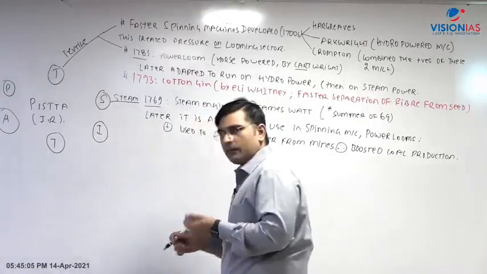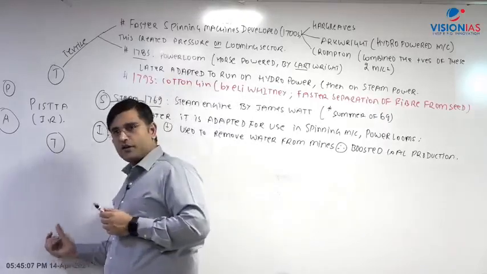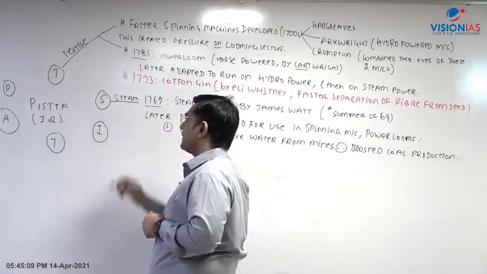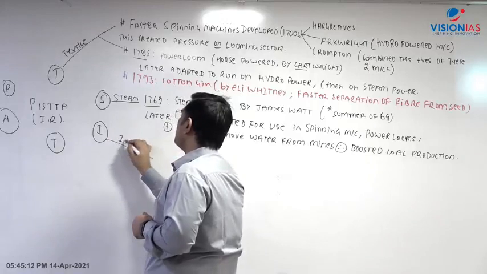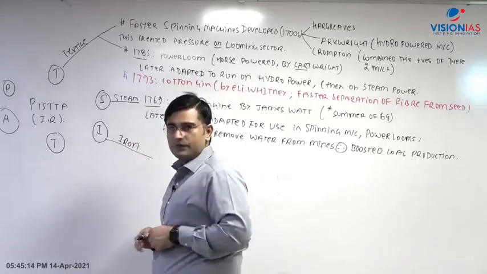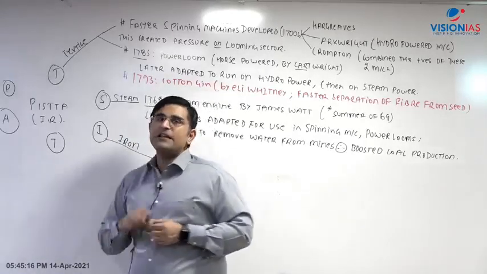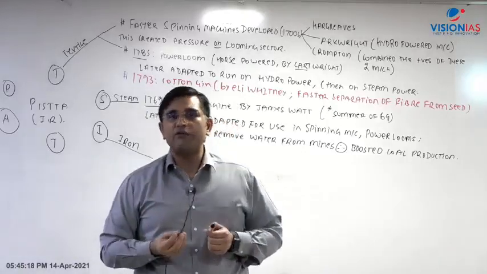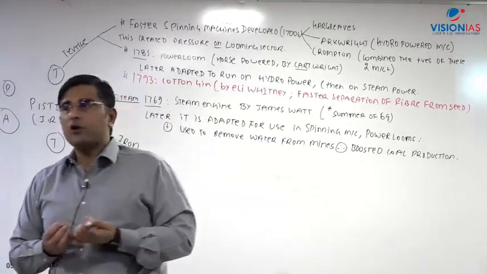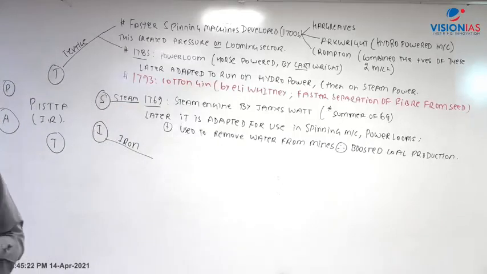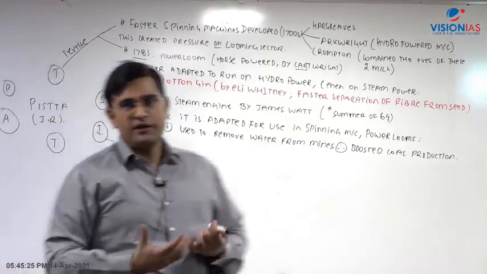We'll be talking further about steam engine when we talk about the transport sector, right? So the story is not complete with respect to steam. Then the third component comes, it is your iron and steel sector or iron sector. So I stands for iron. So basically iron and steel sector is very, very important for manufacturing of machines. And what do you need? You need mass production of steel, so that there is mass production of machines.